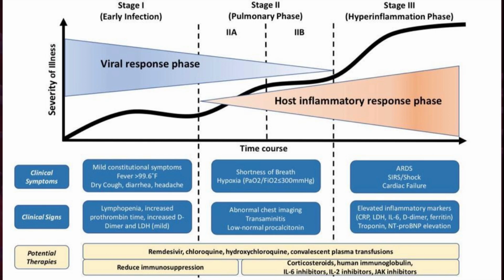In stage 1, we can note only mild constitutional symptoms, or the patient may be asymptomatic as well. A symptomatic patient will have fever, cough, diarrhea, myalgia and fatigue. While in stage 2, the patient starts noticing shortness of breath, there will be evident hypoxemia and PaO2 by FiO2 ratio will be less than 300.